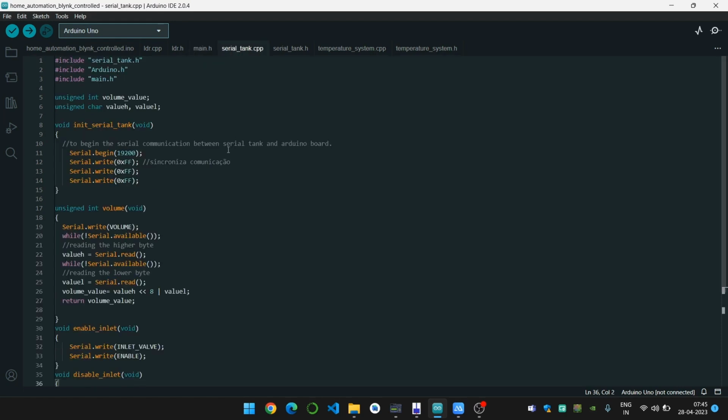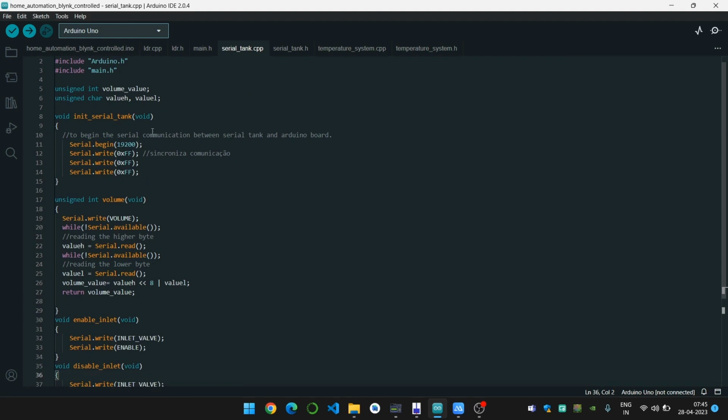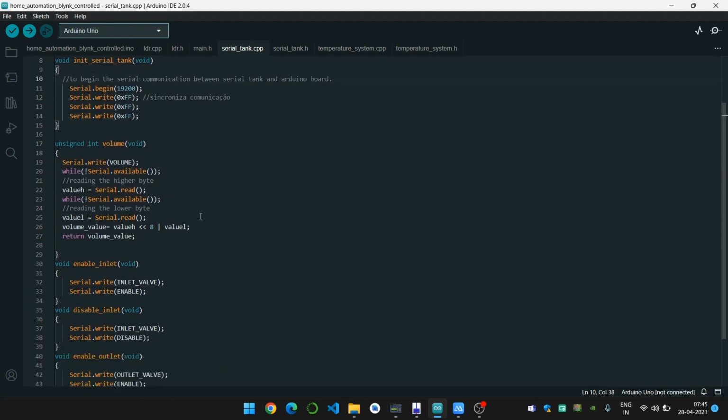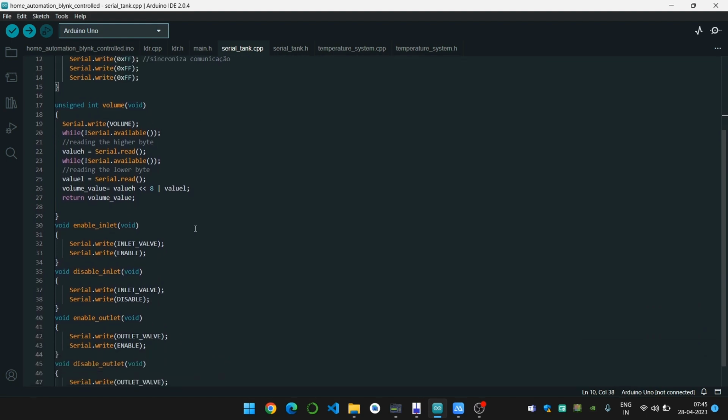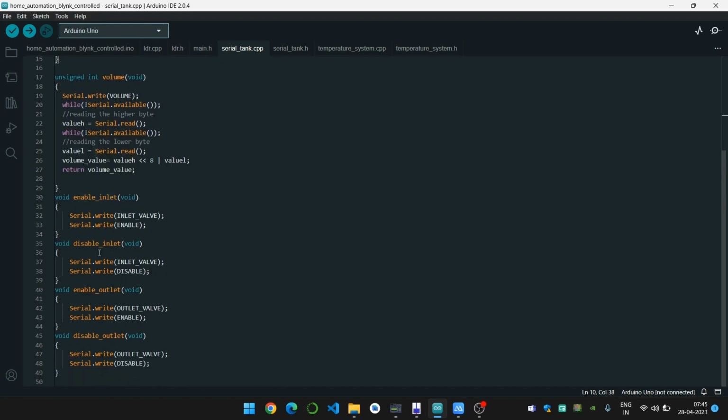Next, the serial tank file. The serial tank file consists of a function of initializing the serial tank. Then we define a volume function to get the real-time status of the volume of the tank. We define a function to enable and disable inlet and outlet valve respectively.